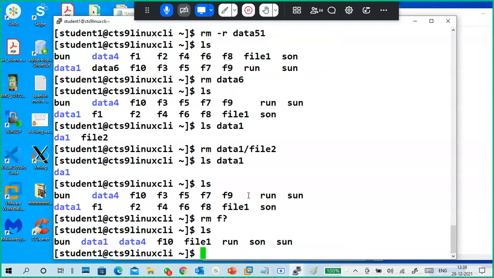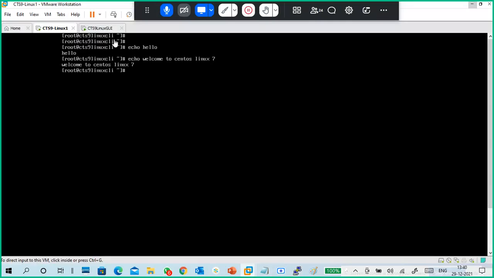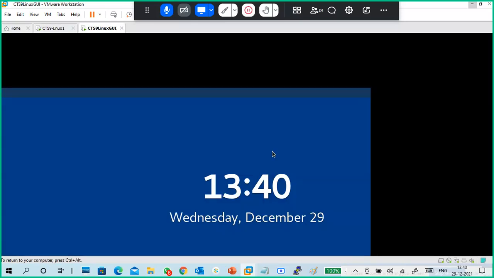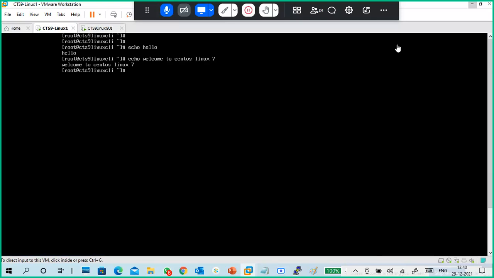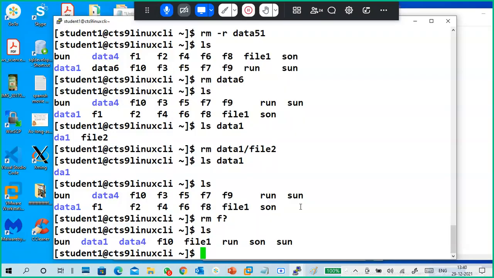Once we are done with practice, then power off as root. Compulsorily shut down your Linux, get habituated to shutting down your Linux. Use the commands, don't use the lazy things like putting a cross mark. Yeah guys, you are asking for the GUI mode. I've opened it, but I didn't use it. Okay, no problem. Next time we will show you.